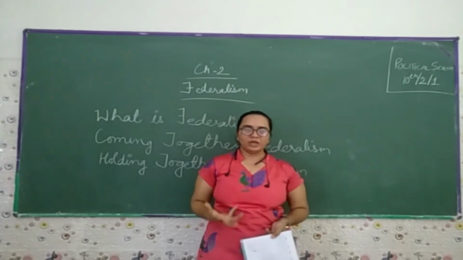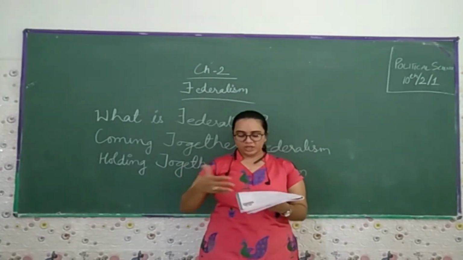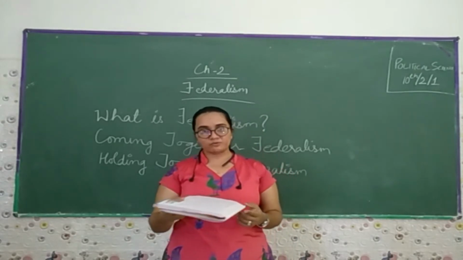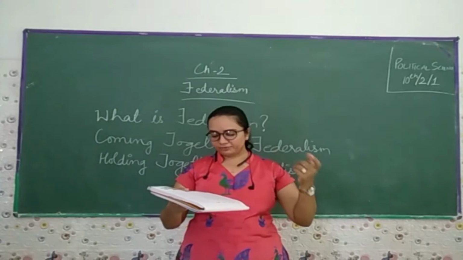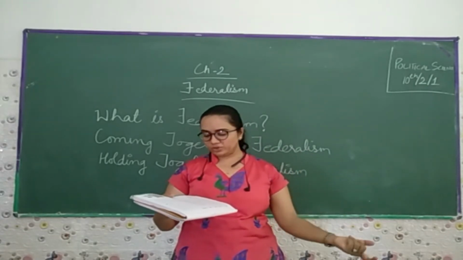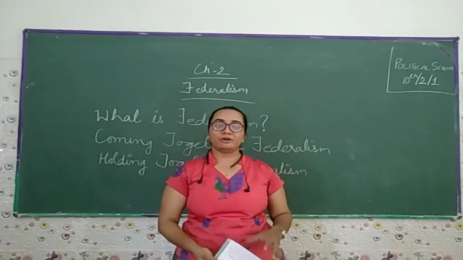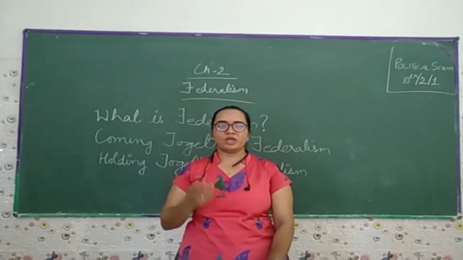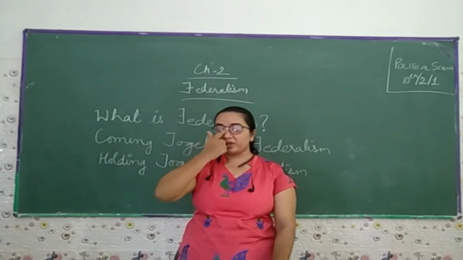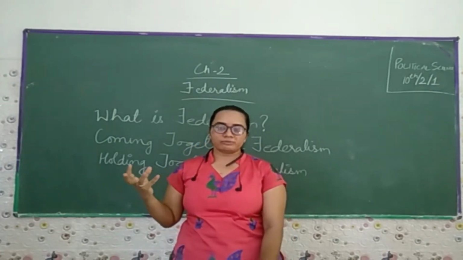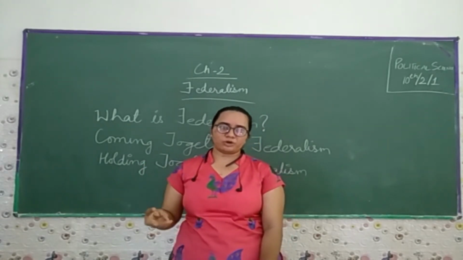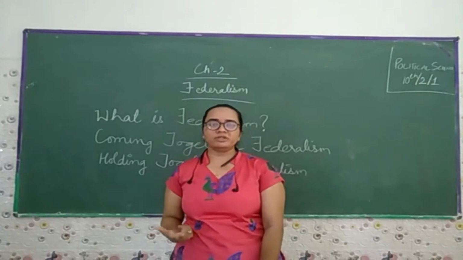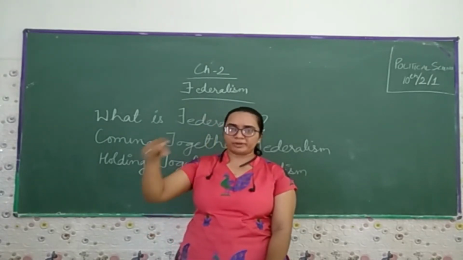If we talk about B, they have their own jurisdiction. In this, the area in which someone has the legal authority may be defined in terms of geographical boundaries or in terms of a certain kind of subject. Just to give you an example, if the area is of A and B, whatever things come in a certain jurisdiction, if we talk about A's jurisdiction, whoever the authority is, he has to look after that particular area.